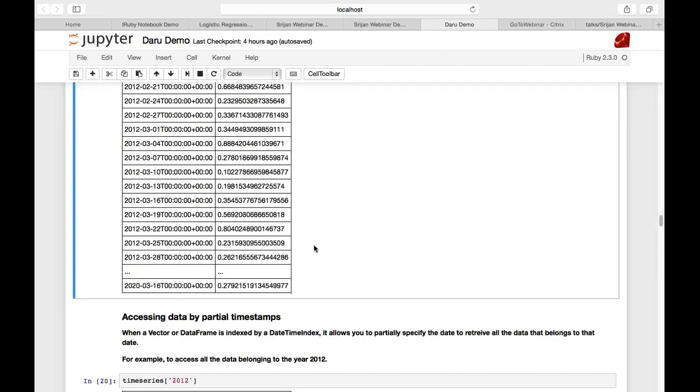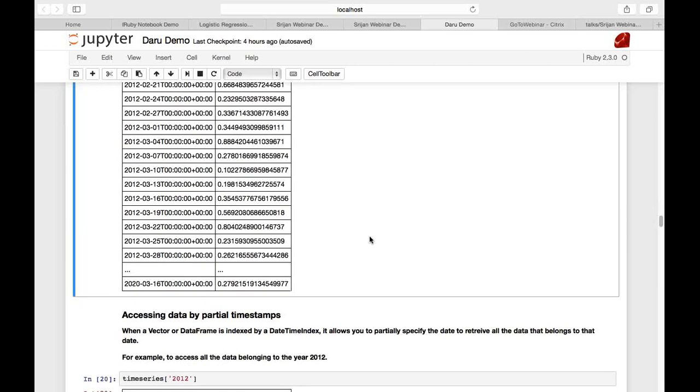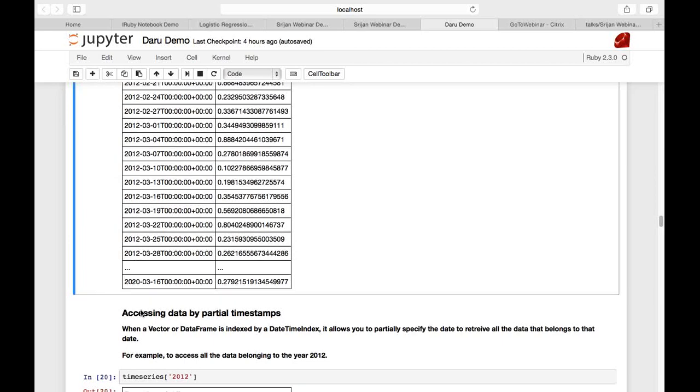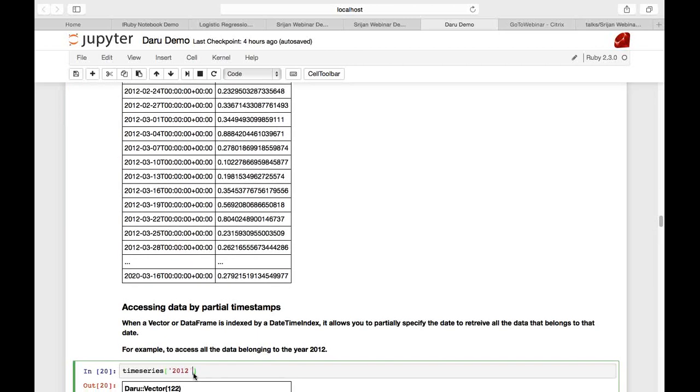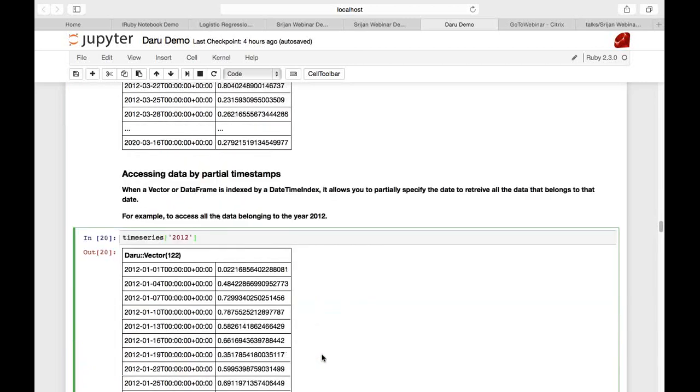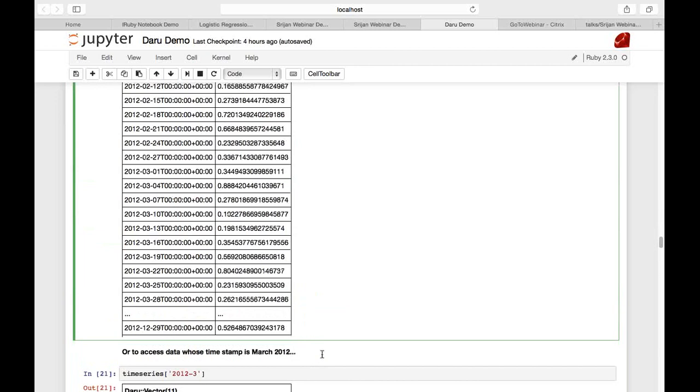Now, the speciality of using datetime index is that you can access data by partial timestamps. So say, as you can see over here, the data ranges from 2012 to 2020, but you want only the data that is present in 2012. So you can just specify it as a string into the box operator, and you get only the data that is present in 2012.